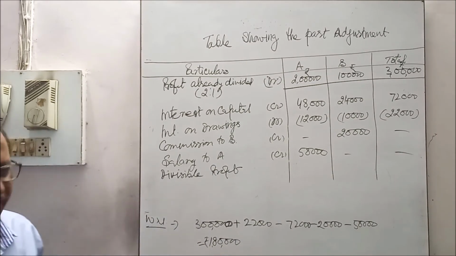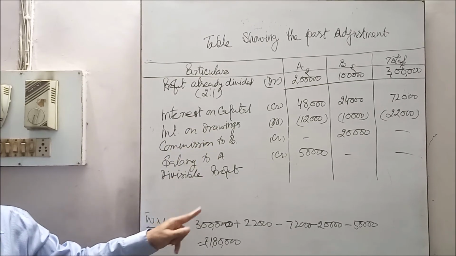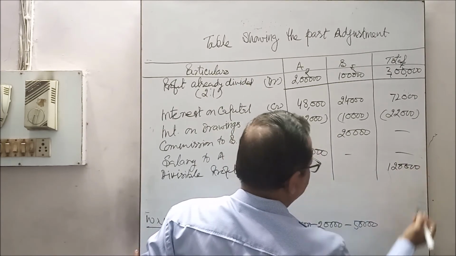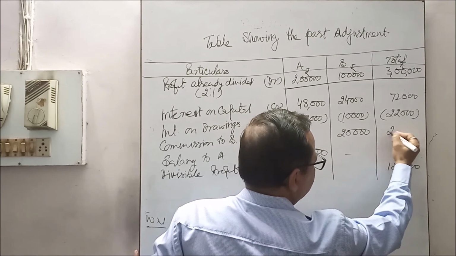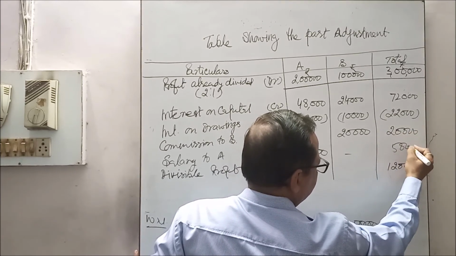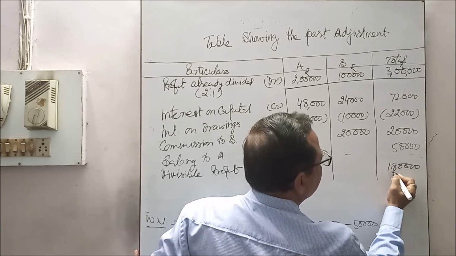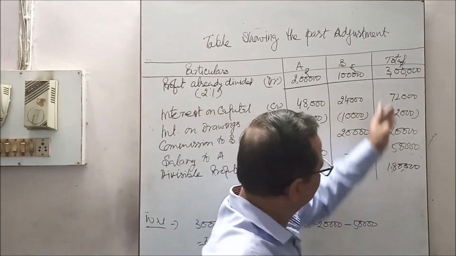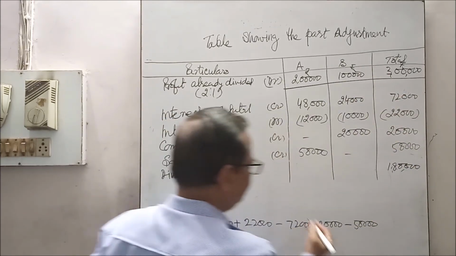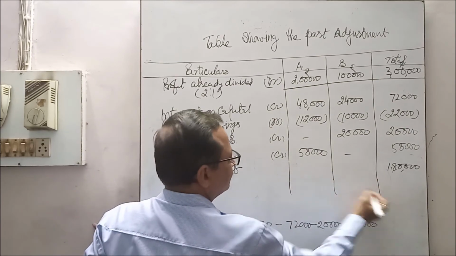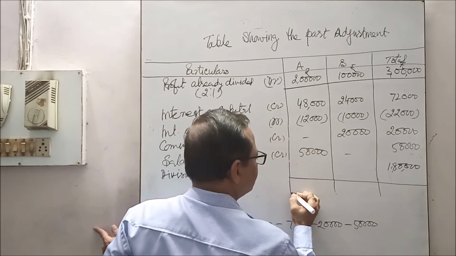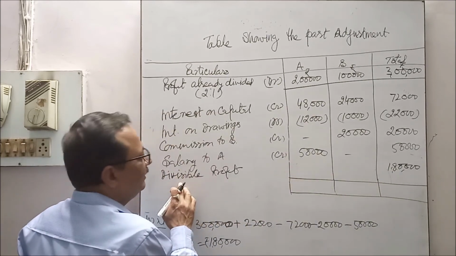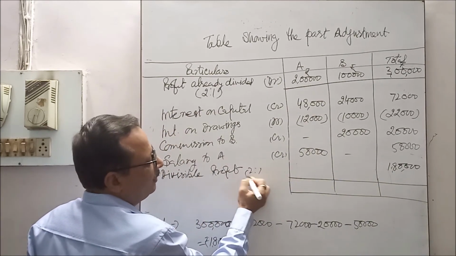One lakh 80,000 is the divisible profit, which will be divided between A and B in 2:1. That is A 1,20,000 and B 60,000. When you total it, you will find that it is equal to 1,80,000.